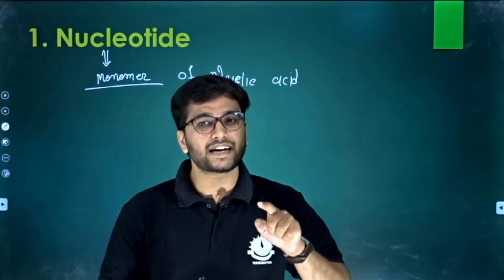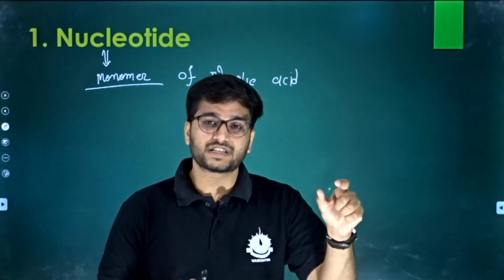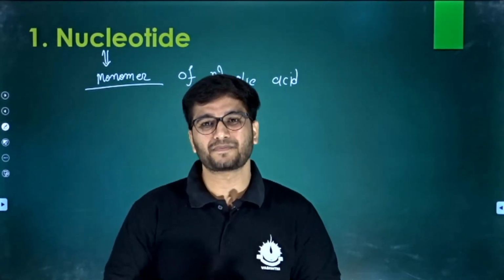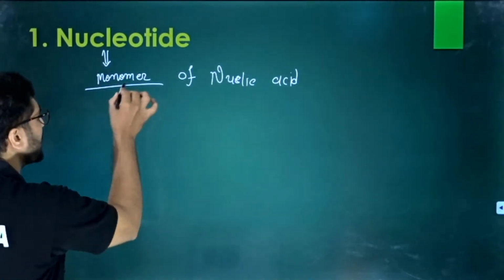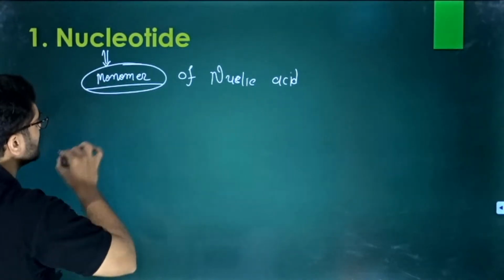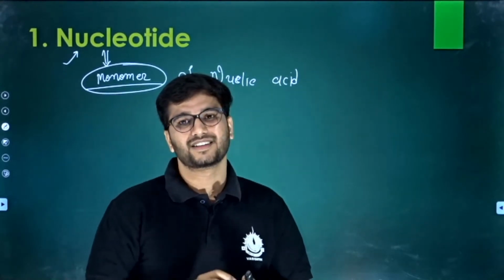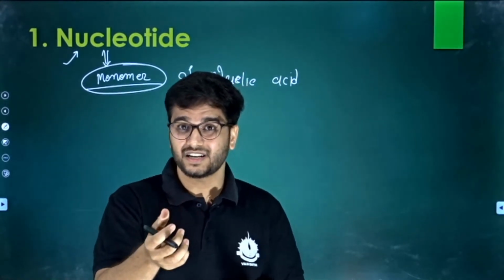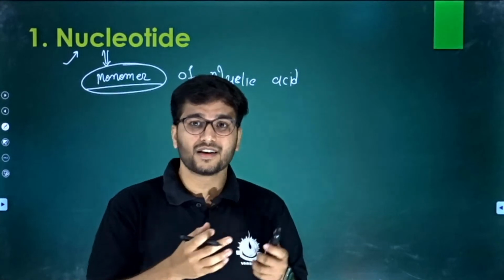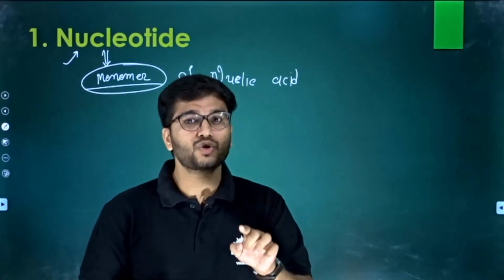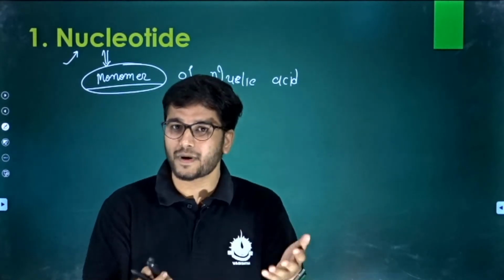The monosaccharide is the prime base which is important for the construction of a whole polysaccharide. But in this discussion, what do we have to discuss? We have to discuss the nucleotide, which is not like the monomers in carbohydrates, the monosaccharide. It is not like the amino acid. You know that amino acid is an integral part of a protein.